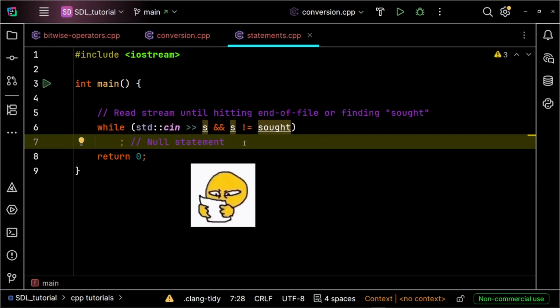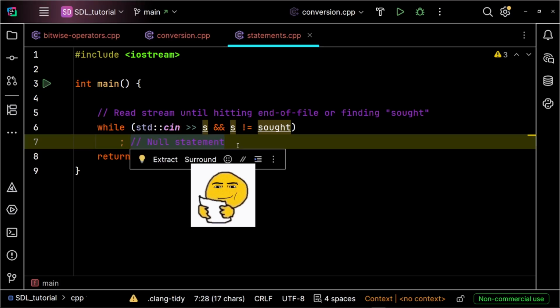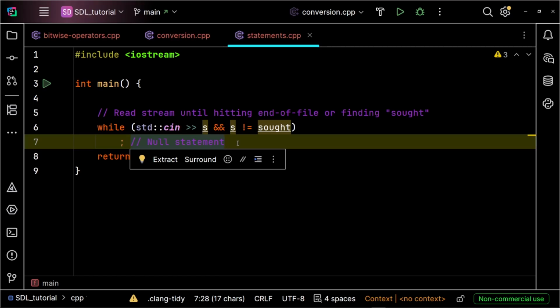And always comment your null statement. Writing this comment, "null statement," proves to anyone reading your code, including future you, that the empty space was left blank on purpose, not by accident.